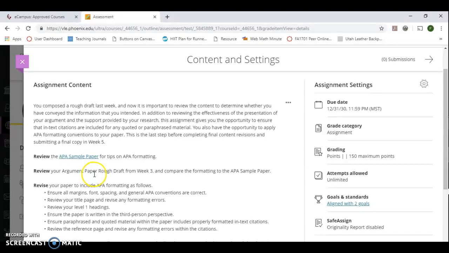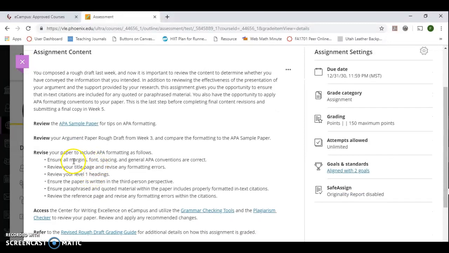Some things to keep in mind: make sure that you pay attention to all the margins, the font, the spacing, and your general APA conventions. Okay? I'm going to have feedback on your week 3 assignment about that.